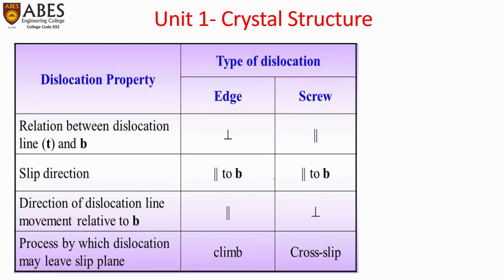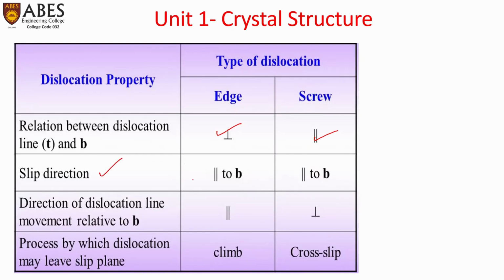If we tabulate the relative aspects of edge dislocation and screw dislocation, we get the dislocation property, that is the relation between dislocation line T and B. For an edge dislocation, they are perpendicular to each other. For a screw dislocation, they are parallel.